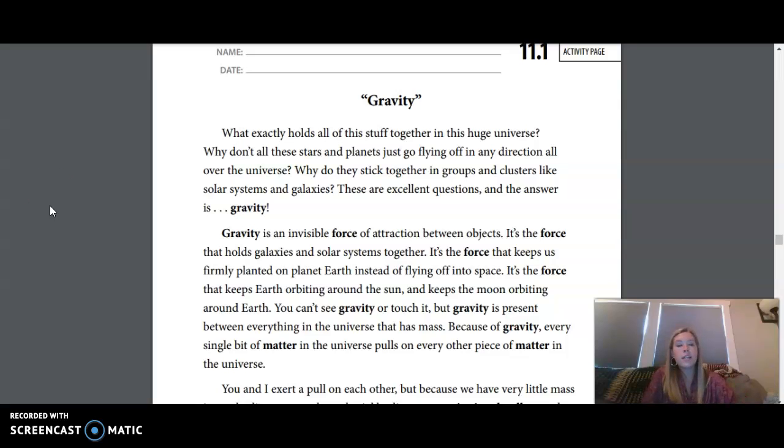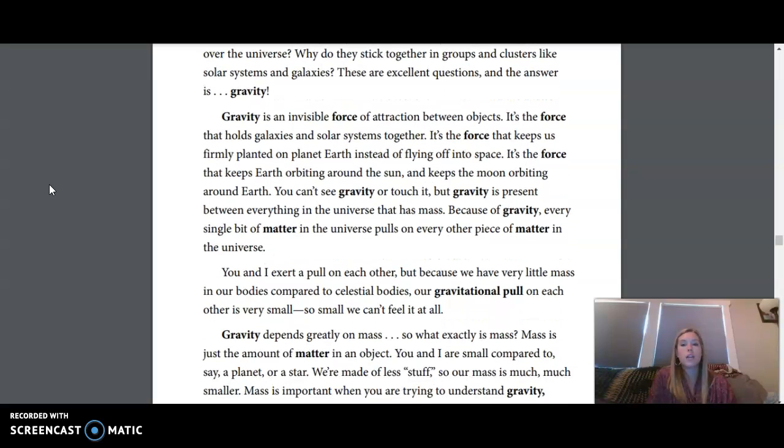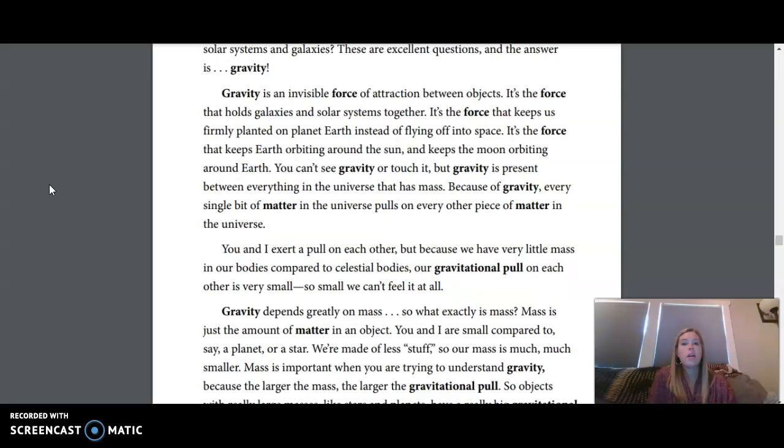We are now going to move into today's reading, which comes from your workbook on activity page 11.1. Gravity. What exactly holds all of this stuff together in this huge universe? Why don't all these stars and planets just go flying off in any direction all over the universe? Why do they stick together in groups and clusters like solar systems and galaxies? These are excellent questions, and the answer is gravity.